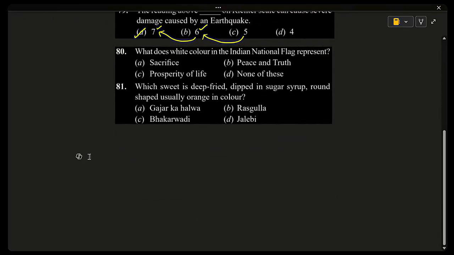80. What does white color in the Indian national flag represent? Sacrifice, peace and truth, prosperity of life, none of these. The correct answer is peace and truth.